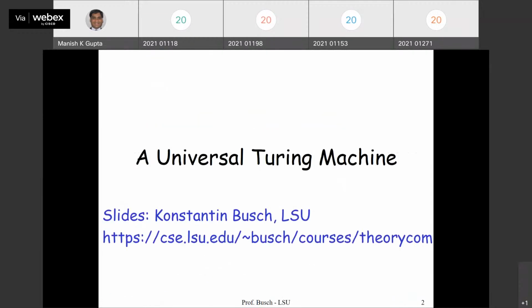So again, thanks to Professor Bush for these slides. And this is the last slide. I think there are total 10 slides which you need to look at before exam. But not everything in the slide. So I have skipped few things you can skip if you want. But if you are over enthusiastic, you can certainly look into those things.